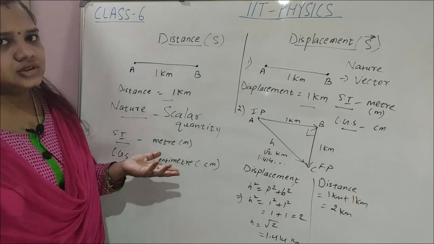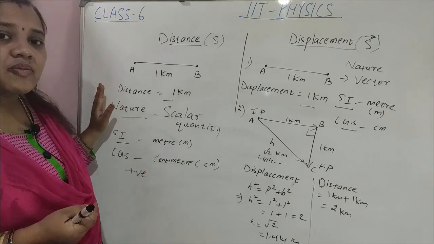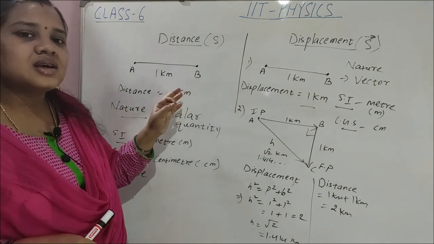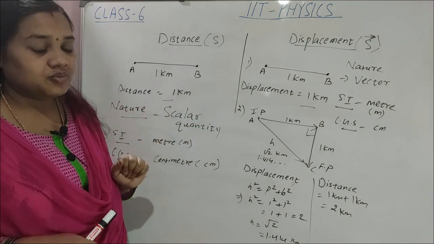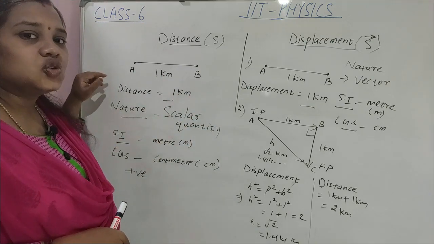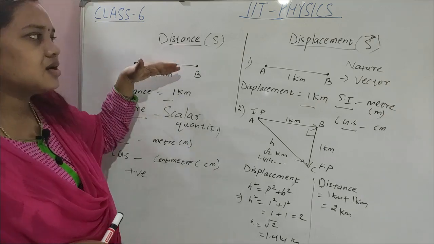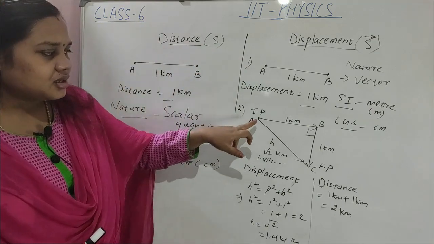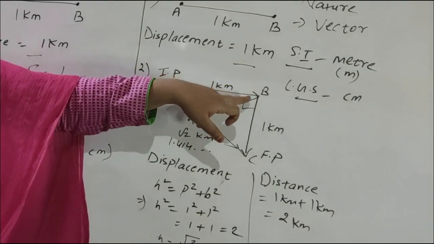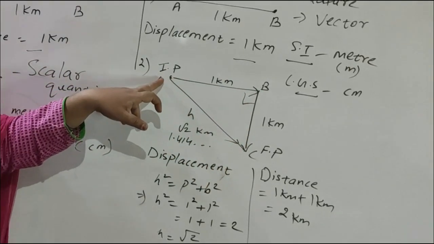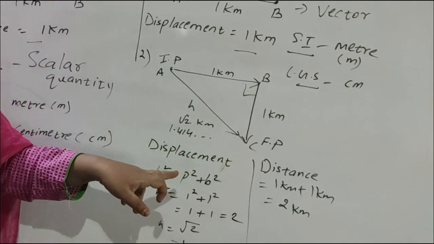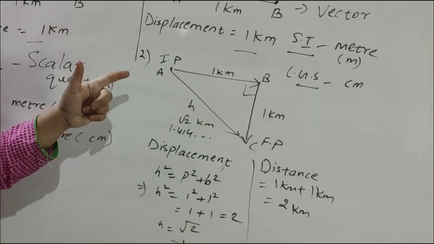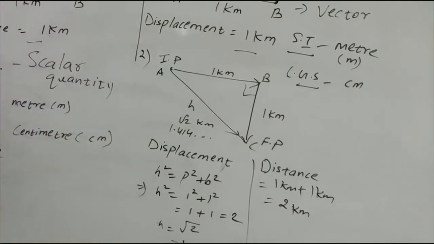The differences are many. Distance is the length of the path traveled by the body, whereas displacement is the shortest length from the initial to the final position. Distance depends upon the path through which the body is moving, but displacement does not require the path followed by the body. See, the body moved from here to here and from here to here. The body does not move along AC, but AC is the displacement because it's the shortest path. So displacement does not depend upon the path followed by the body.